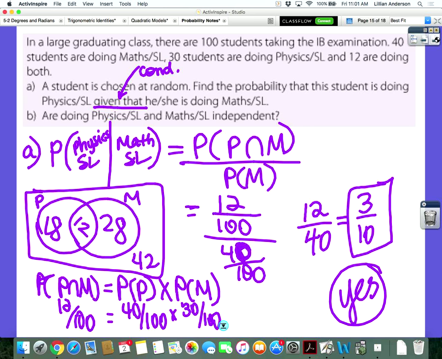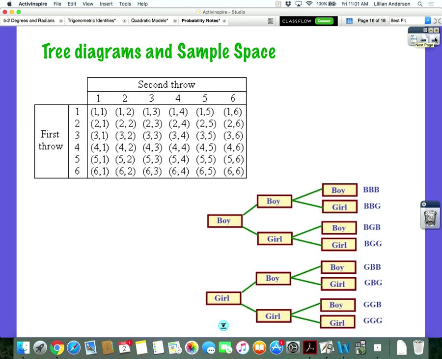Not too bad, right? Okay. You don't have to write this down. These are just examples of a sample space and a tree diagram, okay? These are just different representations of data. Because if you have 2 dice and you roll them, they might ask you to find the sum, like whether the sum is bigger than 10 or something like that. A sample space is a good way to organize that data.